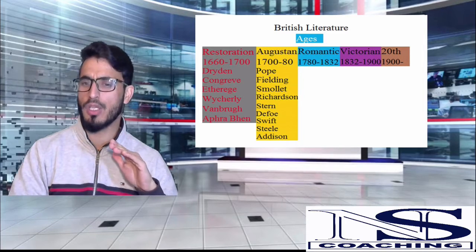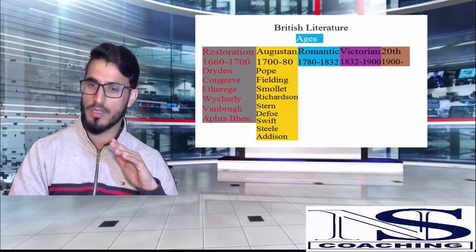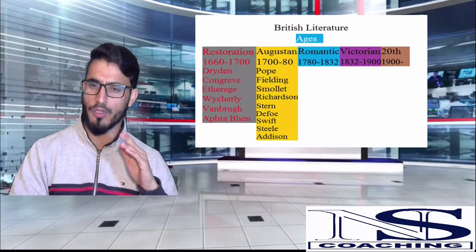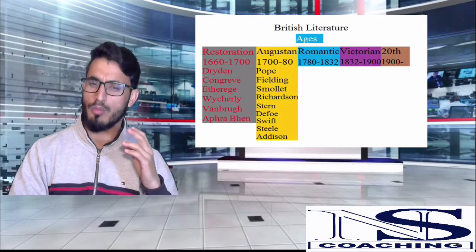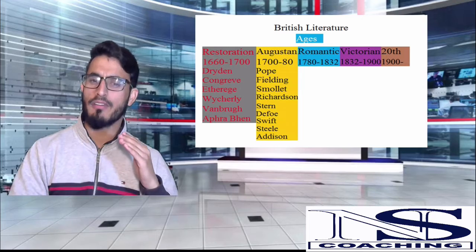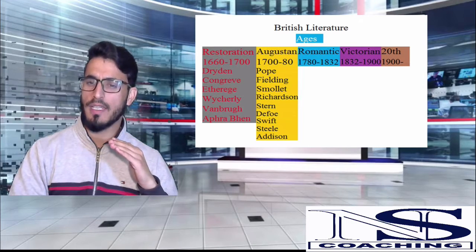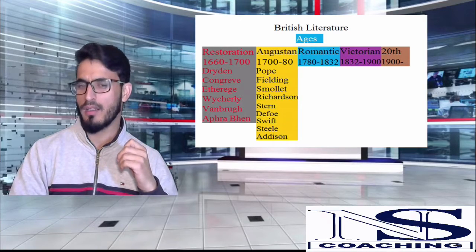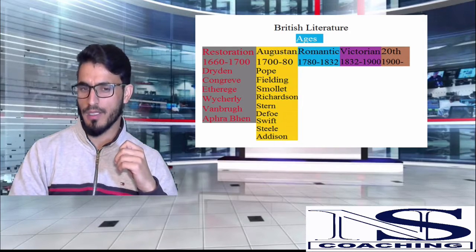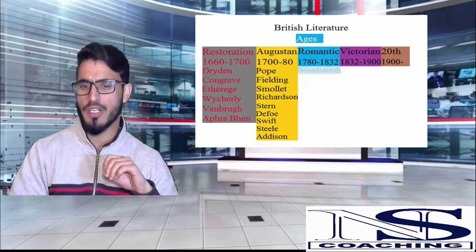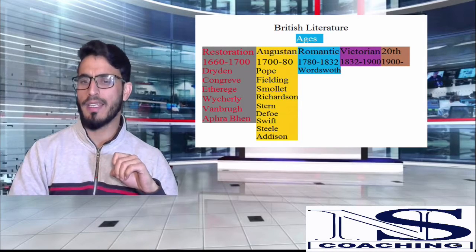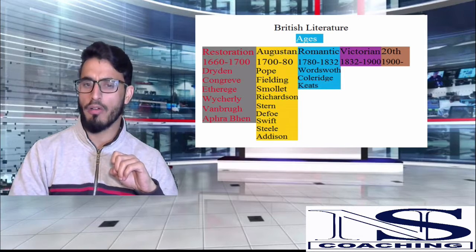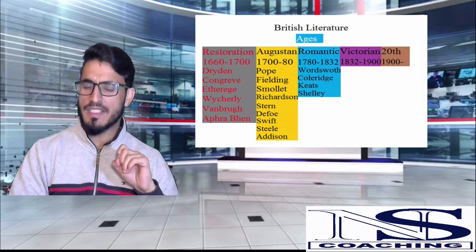Then we have three essayists in the form of Jonathan Swift, who is a satirist, known for The Battle of the Books, for Gulliver's Travels, and for A Modest Proposal. And then we have Richard Steele and Joseph Addison, who began the journals in the form of The Spectator and The Tatler, both very significant. Now after the Augustan age is the Romantic age, and again it's led by William Wordsworth. And then you have Samuel Taylor Coleridge, John Keats, P.B.